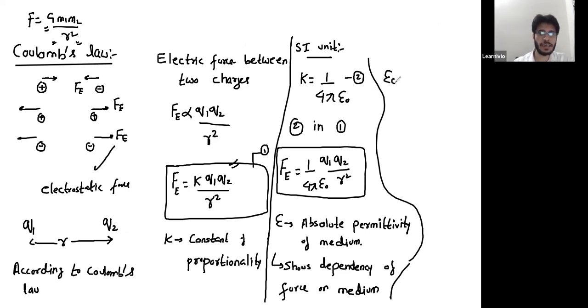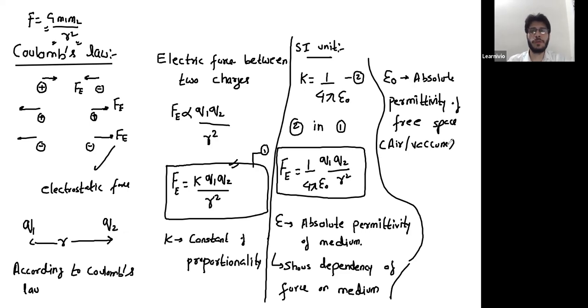If you are writing epsilon naught, then this naught in particular will represent air. If I write epsilon naught, that means this is the absolute permittivity of free space. When I say free space, that means it's either air or vacuum. Free space means it's either air or vacuum. That's epsilon naught. The value of epsilon naught is 8.85 into 10 raised to the power minus 12.